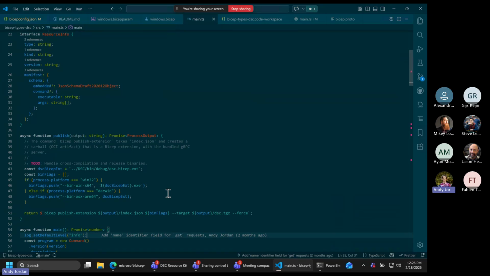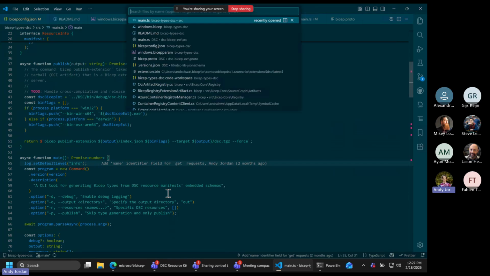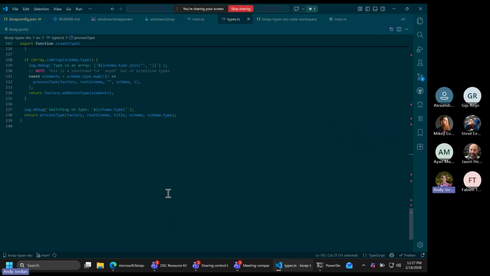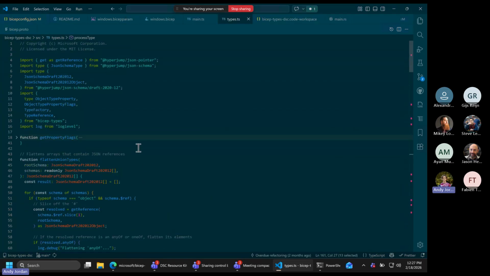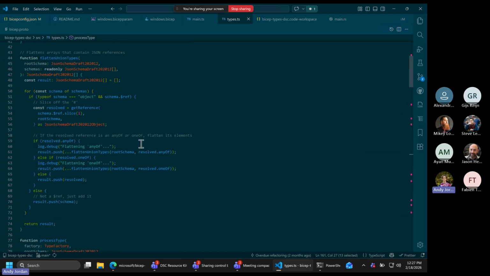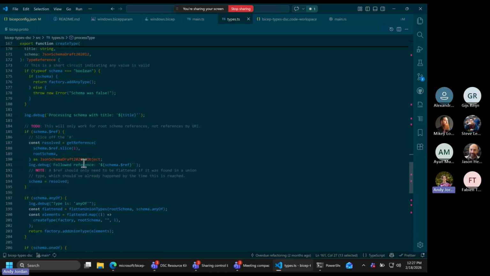I run DSC to get all of the manifests for the resources on a machine and then all the types for those resources, right? Like if you did a DSC resource list to get those manifests. And there's a processing file, types.ts, that parses the ASC of those manifests and figures out what the types are. And there's a little library from Bicep that says, hey, let me go make that type.